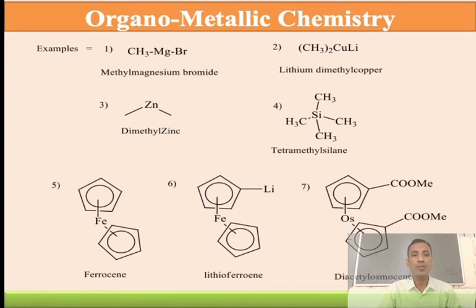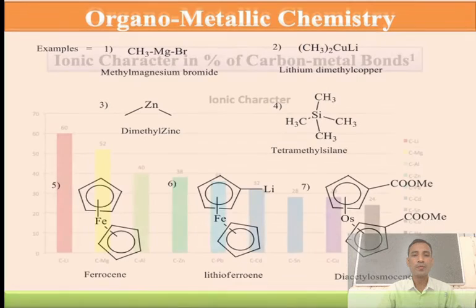If you observe carefully, magnesium is directly attached to the carbon. Such compounds we call organometallic compounds. Here methyl is directly attached to magnesium. The dimethyl is attached to copper, and here similarly the dimethyl groups are attached to zinc. So such compounds we call organometallic compounds.